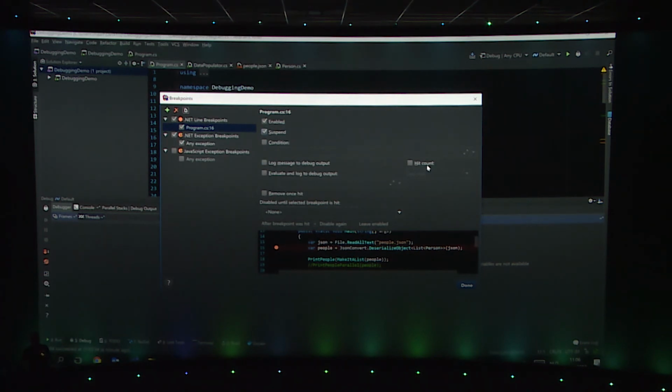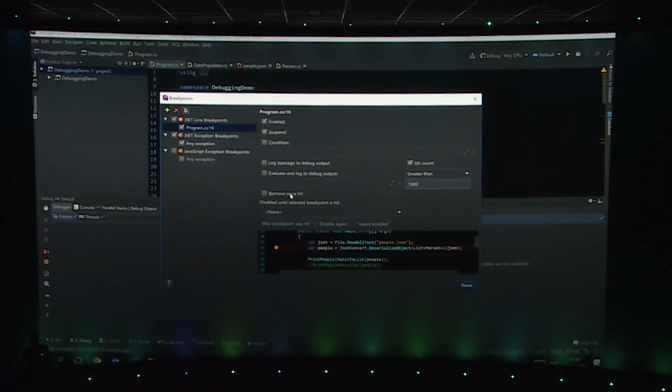Imagine I have a large data set of 2,000 objects, and I know somewhere around object number 1,600, I have a bug and I want to start debugging from iteration 1500, for example. What I can do is make it a hit count breakpoint and say only if this one has been hit more than 1500 times, only then start suspending the application, which means the first 1500 times will just continue looping and only after that the breakpoint will hit.